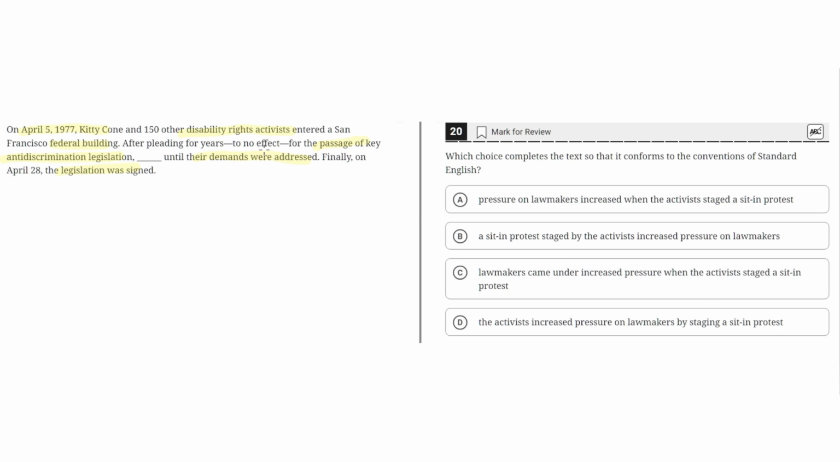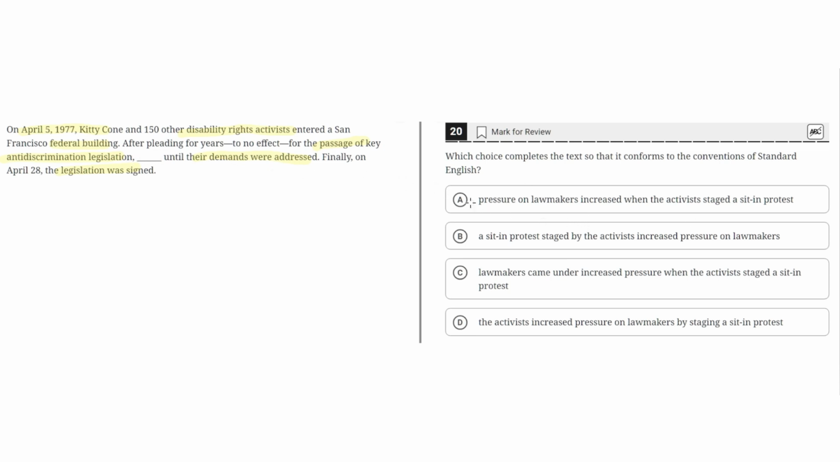So, a key part of this sentence is that there are two parts to it. The first is this phrase here, after pleading for years to no effect for the passage of key anti-discrimination legislation. And the second part is from this blank to until their demands were addressed. This first phrase describes the activist, and because of how it's structured, the activist must be mentioned right after this phrase, otherwise you get a dangling modifier where the noun of the sentence would not be clear.